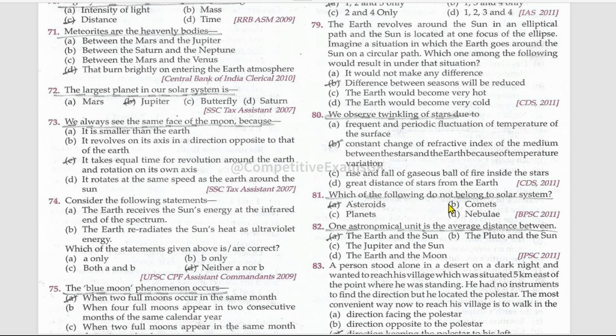Which of the following do not belong to the solar system? It is the asteroids. One astronomical unit is the average distance between the Earth and the Sun.